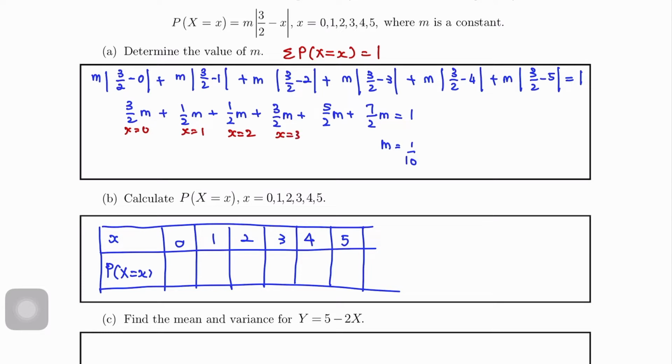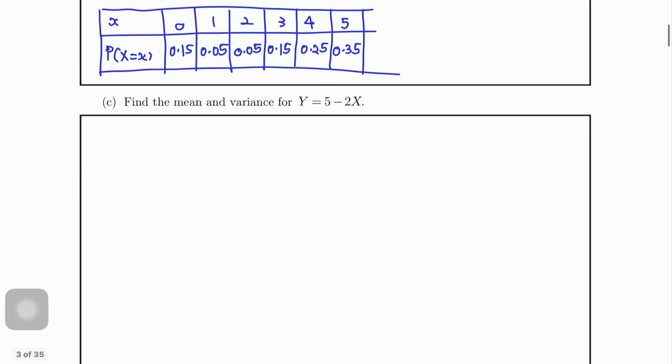Okay, so kita just substitutekan sahaja m equals to 1 over 10 ke dalam kita punya function ini. So that kita akan dapat when x equals to 0 we have 0.15, x equals to 1 0.05, x equals to 2 0.05, x equals to 3 0.15, x equals to 4 0.25 and x equals to 5 0.35. Okay, so to check whether our table betul ataupun tak, just tambahkan semua probability, kita akan dapat 1.